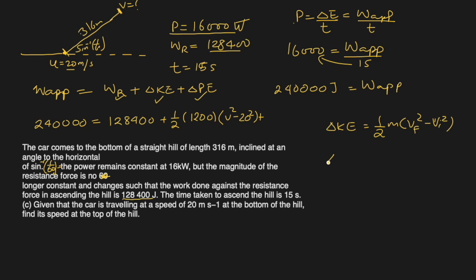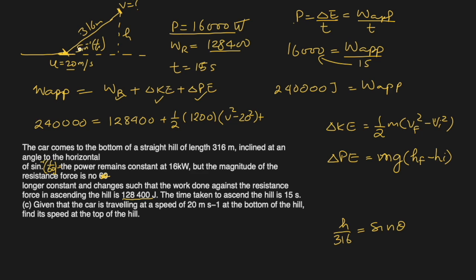Plus potential energy. The formula is mg times final height minus initial height. What was the initial height? 0. It started from the bottom of the hill, 0, but it gained this height. Let's call this height h, and we'll find it somewhere here. h divided by 316 is sine theta.